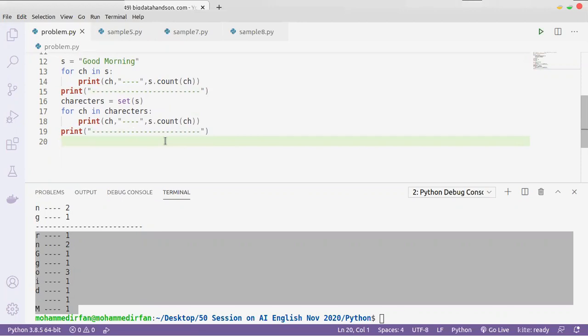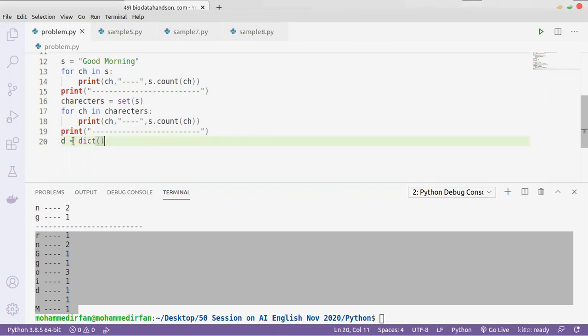So let's create a dictionary. I'm going to create an empty dictionary. Using this function you can create. For set we have set, for dictionary we have dict, for list we have list, and the same way for tuple we have tuple, for str we have str. These are the functions for the sequences.